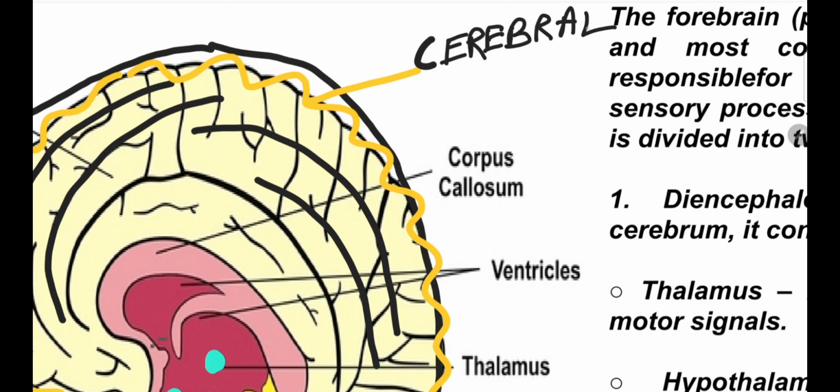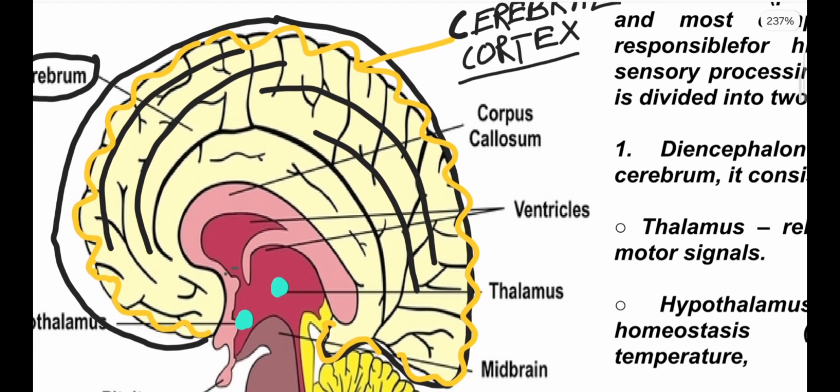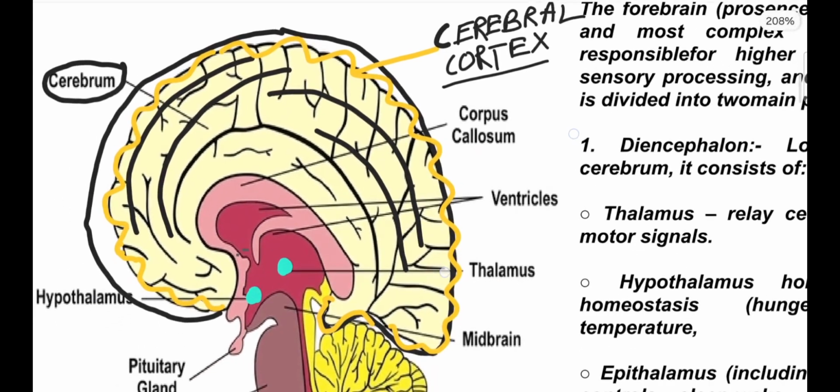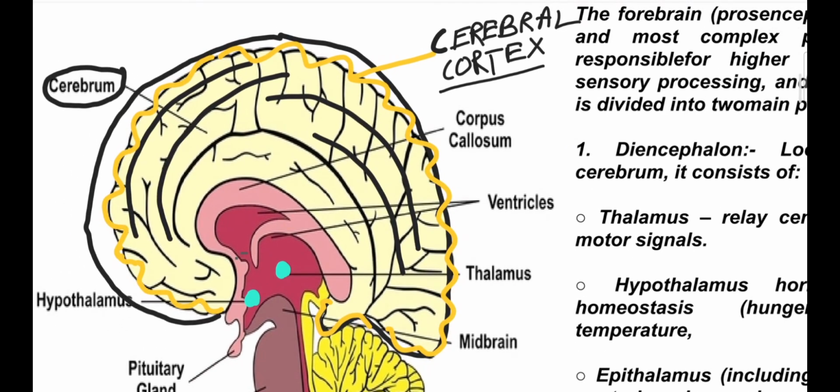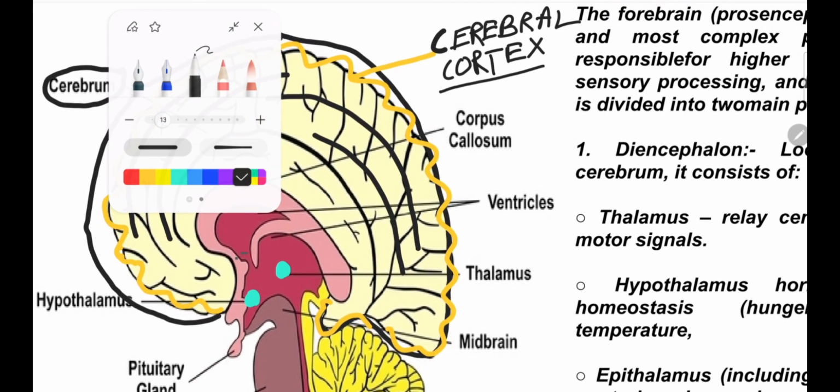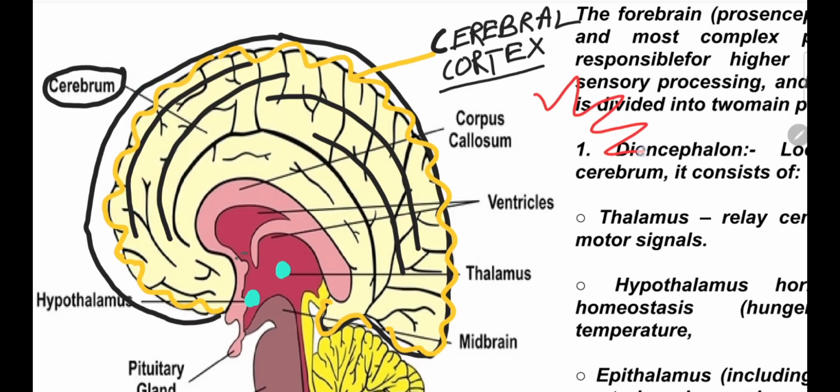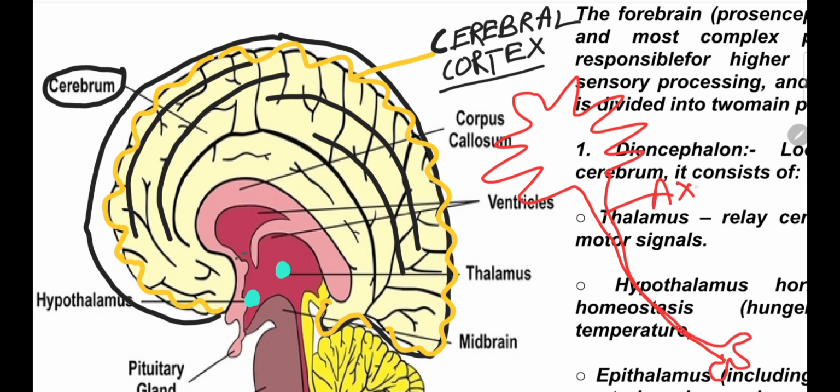Cerebral cortex. Cortex means that we know neuron, and a neuron has two main parts, its cell body and axon. If we look at the structure of a neuron, we will see that there is the cell body as one part and there is another part, the axon, right? And this is the cell body. There are also several other parts of a neuron that I'm not going to discuss here.